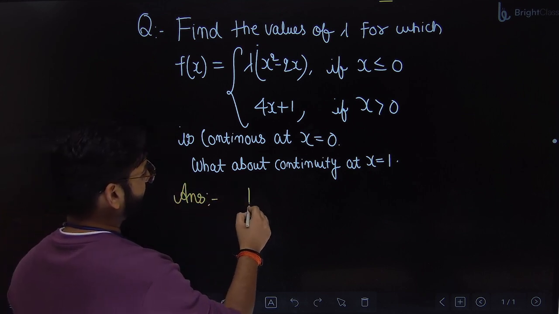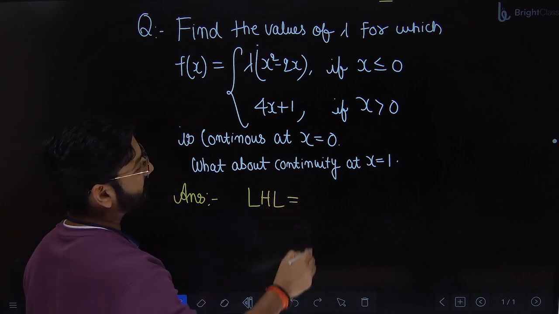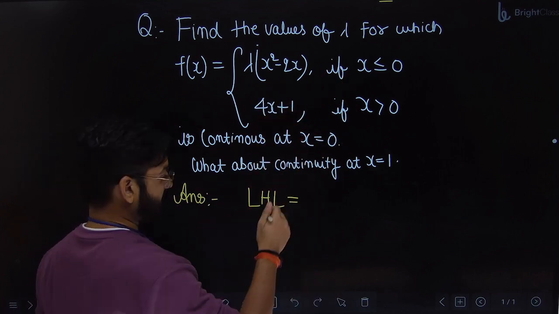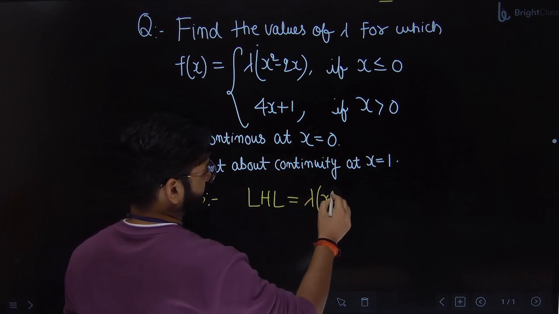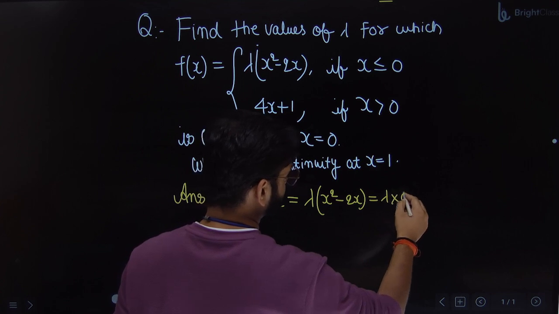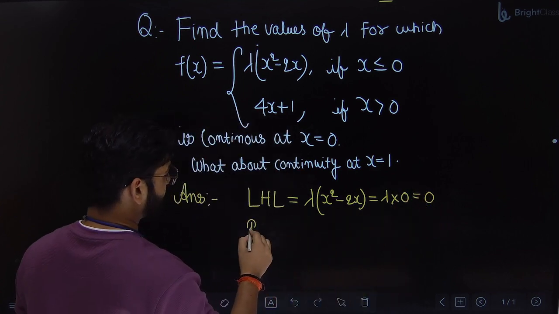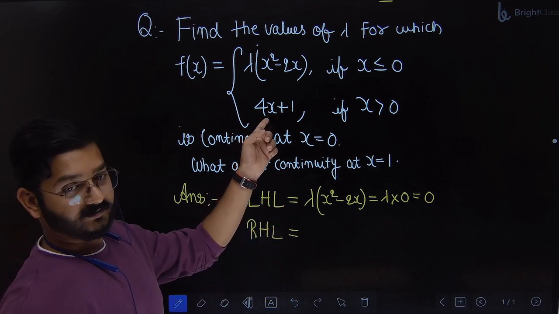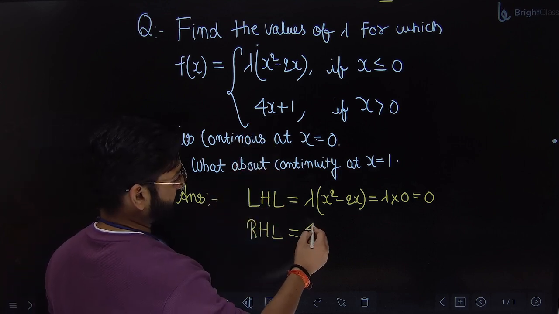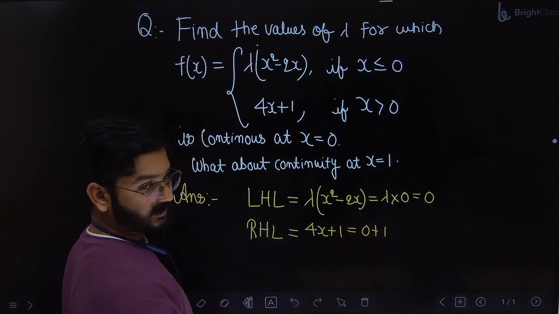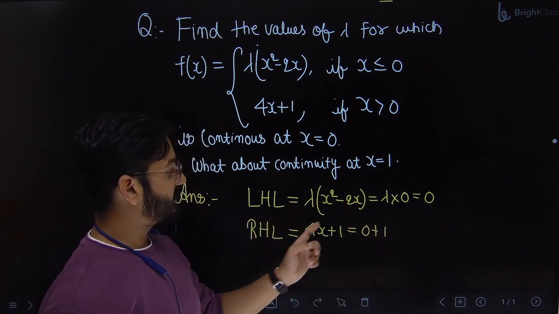So if you find the left hand limit, what is the left hand limit coming? Put x as 0 in this. 0. Lambda into 0, that is 0. Let's find the right hand limit. What is the right hand limit coming? 1. Correct. 0 plus 1. So the left hand limit is 0, the right hand limit is 1.